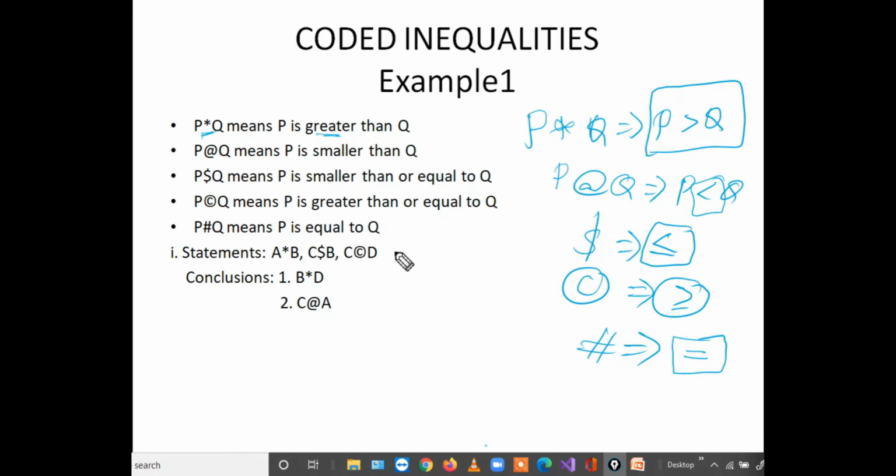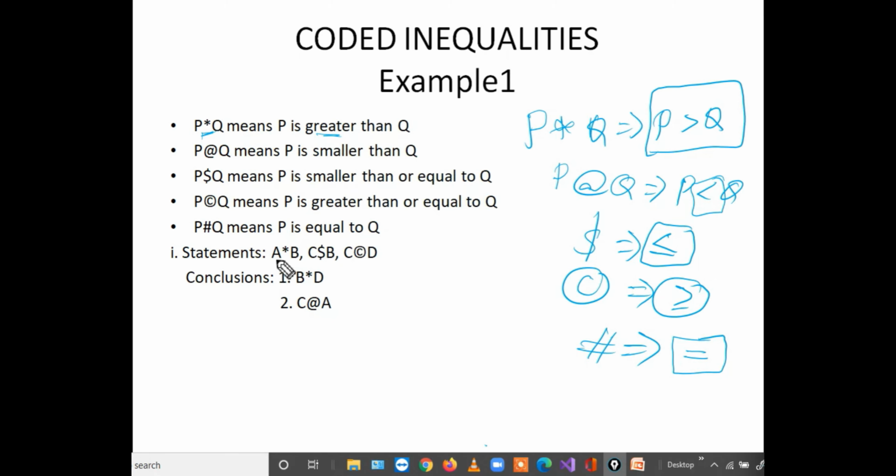Alright. After decoding the symbols, it is the same as inequalities, normal questions only. First decode the statements, later decode the conclusions, then do the process as usual. While decoding the symbols, we'll try to combine the statements. Try to make it a single statement.